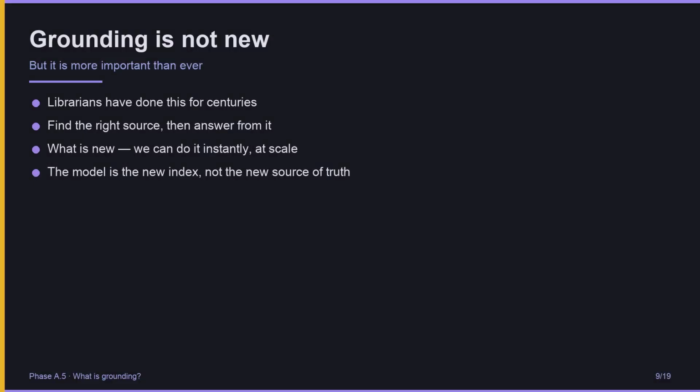Grounding itself is not new. Librarians have done this for centuries, find the right source, then answer from it, citing where you looked. What is new is that we can do it instantly, at scale, with a model that reads the source and writes the answer in seconds. The model is the new index. It is not the new source of truth. The sources are still the sources. The model just helps you read them faster.